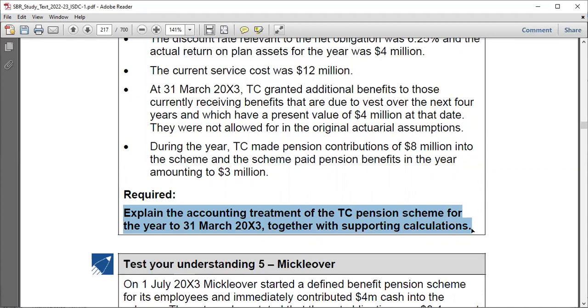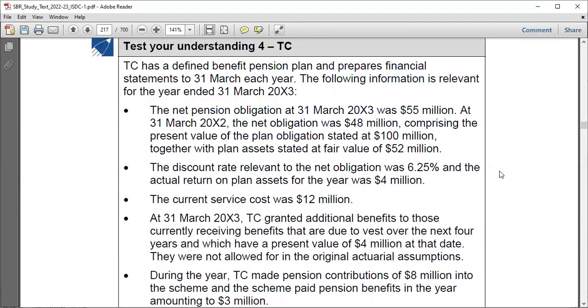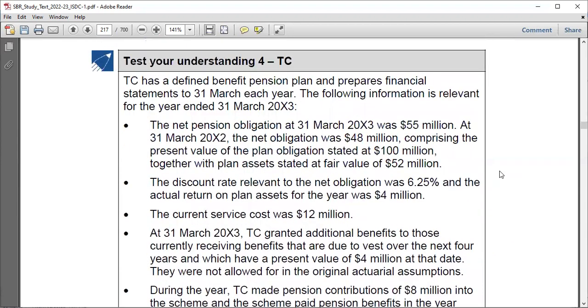So the year ends 31st March 2023, probably starting at 1st April 20x2, right? Okay, let me tell you one thing. These questions are usually very straightforward. Just remember those line items. You start as net plan asset or liability. You have your interest component. You have the contribution. You have the benefits paid. You have the service cost. Just like that.